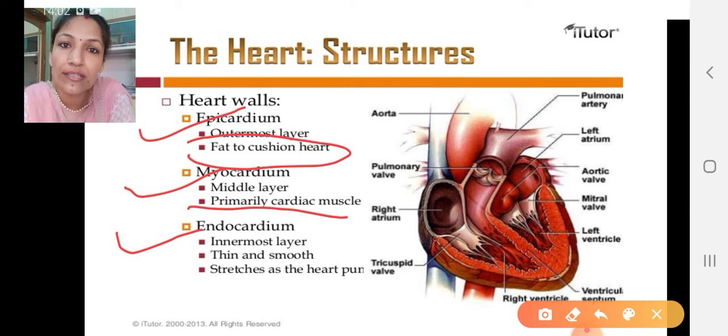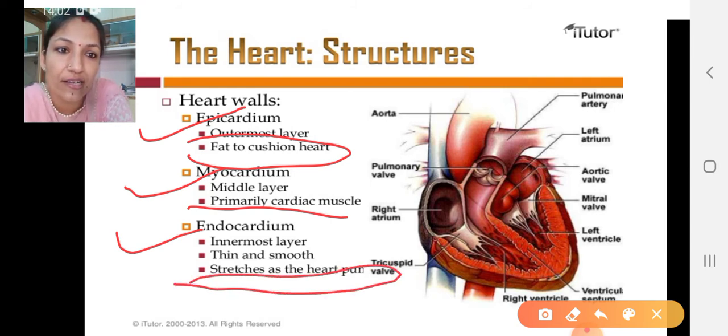Now the third, innermost layer is lined by a squamous epithelium layer, which is very thin and helps in stretching as the heart pumps. As it is written over here: stretch as the heart pumps, thin and smooth, and innermost. So these are the three different layers of the heart wall.